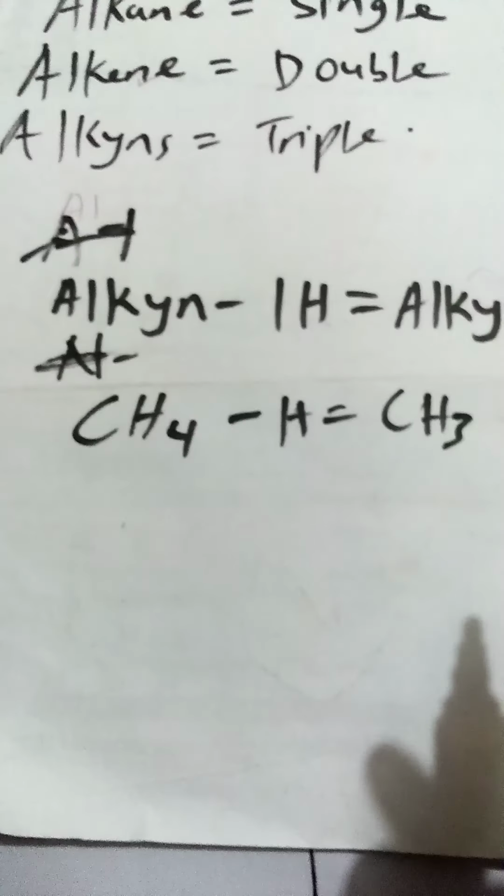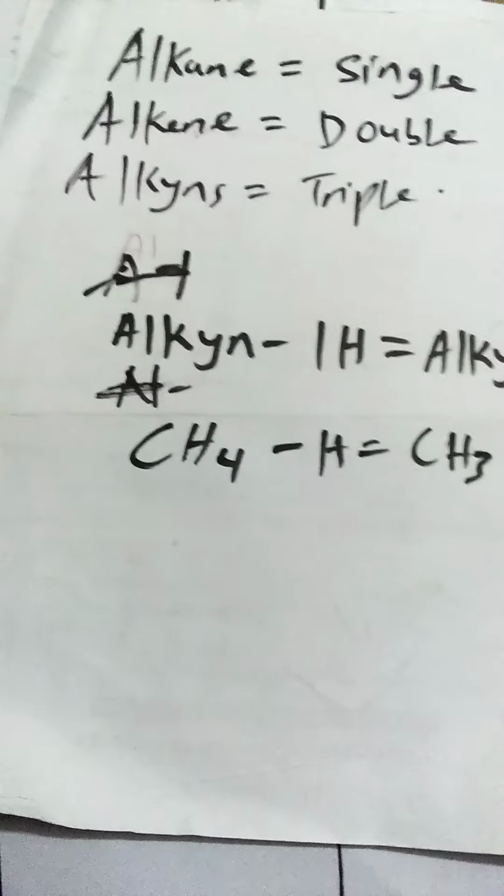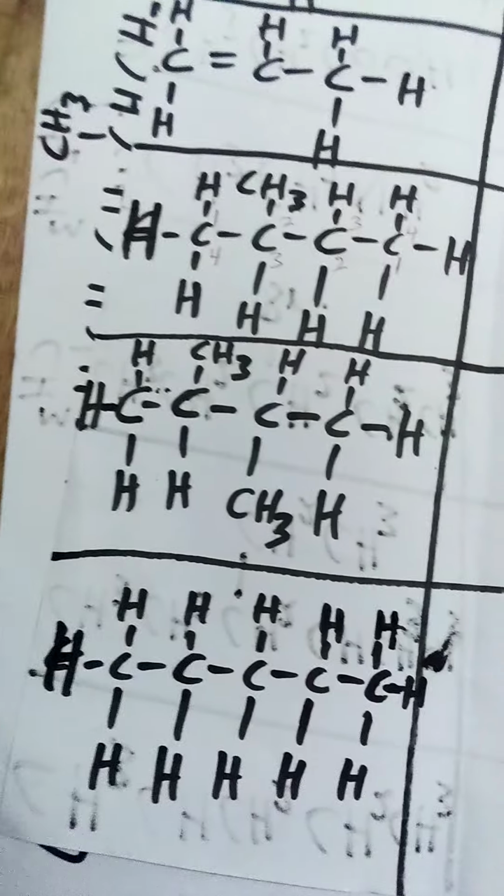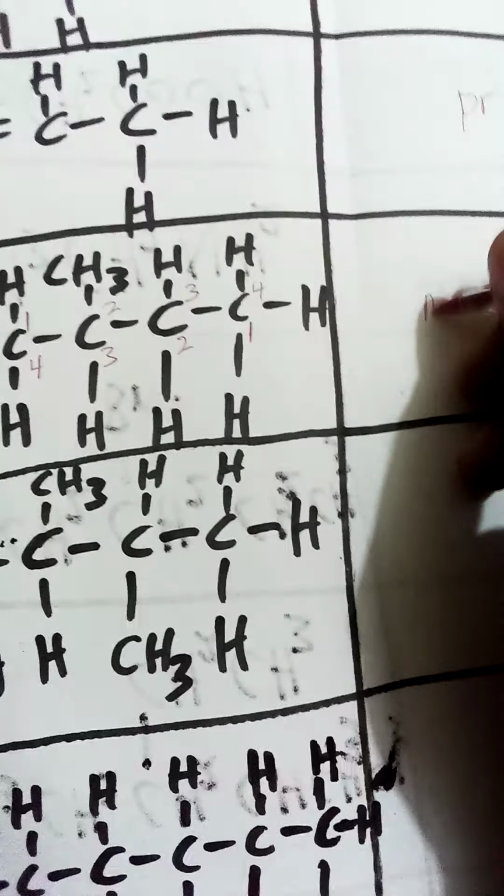So we call this methyl, because it has lost one hydrogen atom: instead of CH4, it becomes CH3. We call this methyl, so you just attach the methyl. You have methyl present in this molecule.